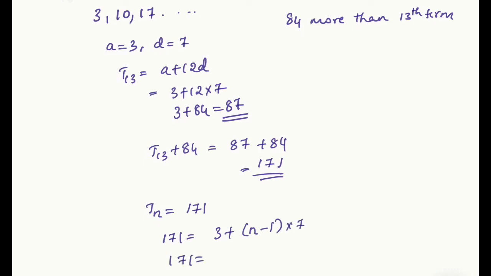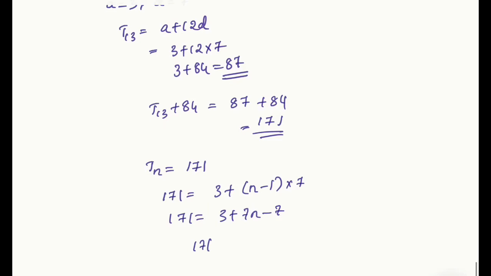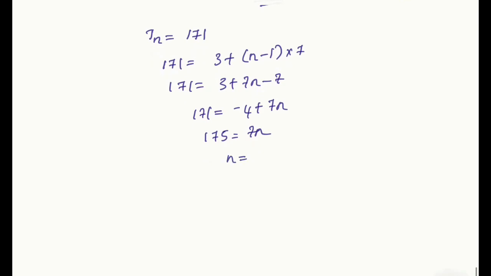So 171 equals 3 plus 7n minus 7. 171 equals minus 4 plus 7n. 175 equals 7n. n is equal to 175 by 7. 5 sevens are 35, so we get the answer as 25. So the 25th term will be 84 more than the 13th term.